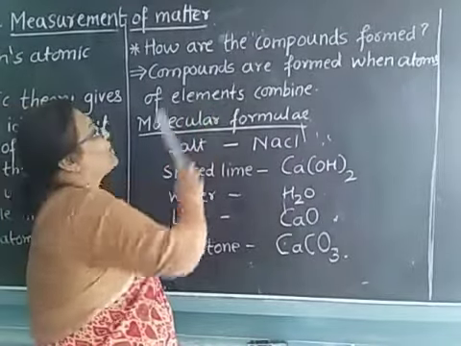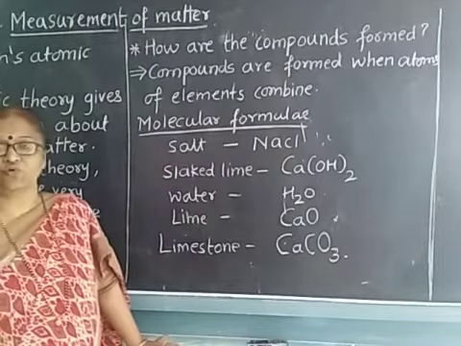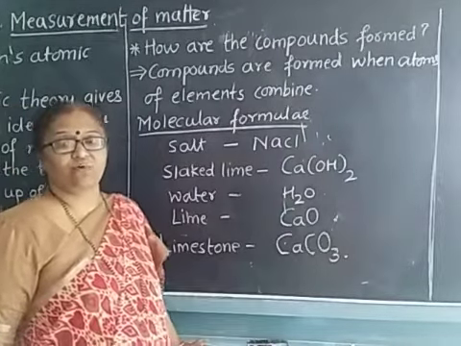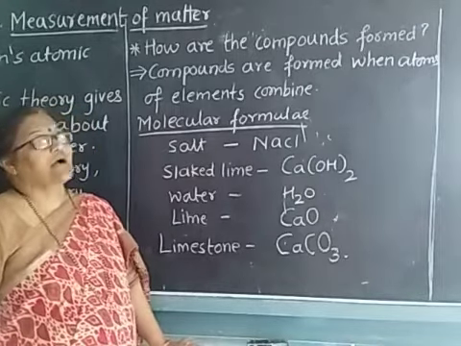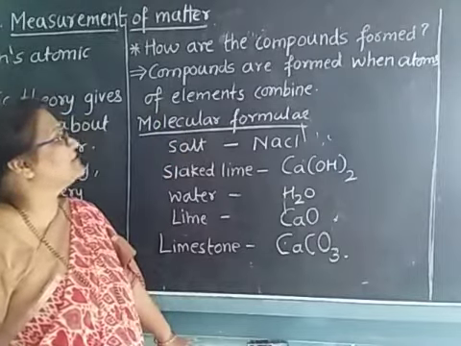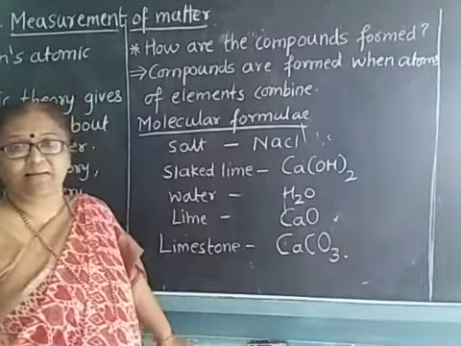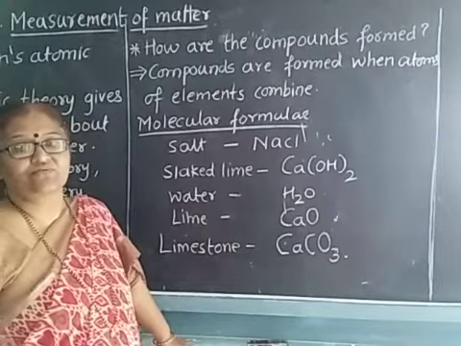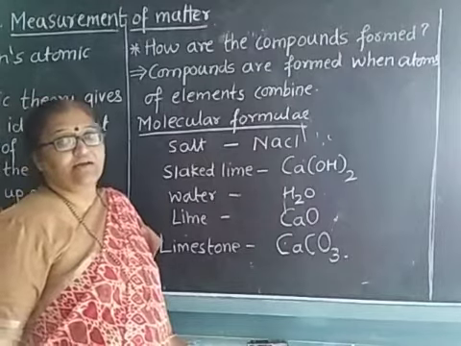How are the compounds formed? We know that when two atoms come together, there is a formation of a molecule, and when molecules come together, there is a formation of a compound. We know that. Now, how are the compounds formed here? Compounds are formed when atoms of the elements combine. Whenever the atoms of the elements combine together, there is a formation of a compound.